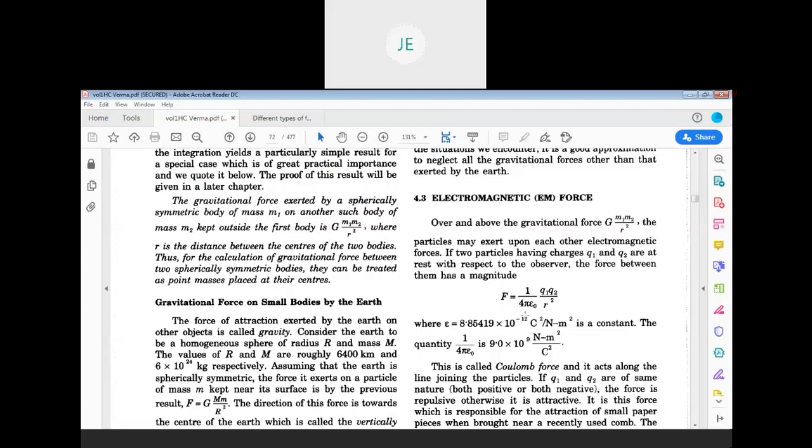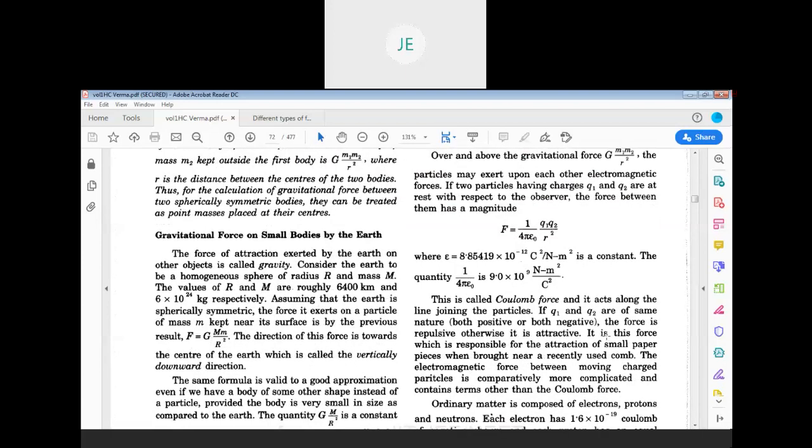This is the epsilon naught symbol, and its value is 8.85 into 10 power minus 12. Q1, Q2 are the charges, and they are separated by R. If you compare this with the gravitational force, here G is similar to 1 by 4 pi epsilon naught. And this 1 by 4 pi epsilon naught value is 9 into 10 power 9. Q1, Q2 are the charges and R is the separation between them.